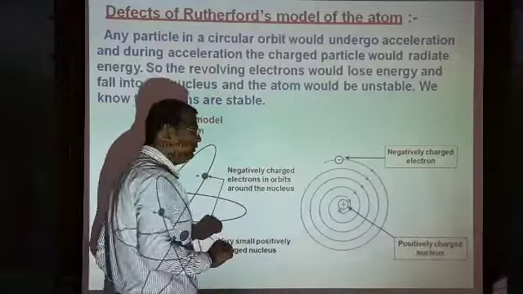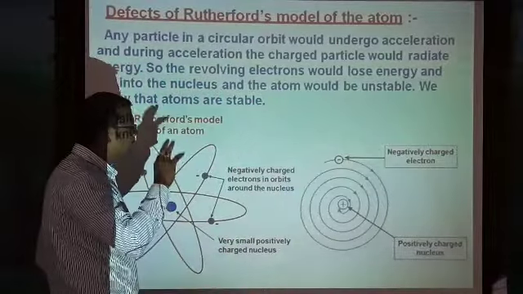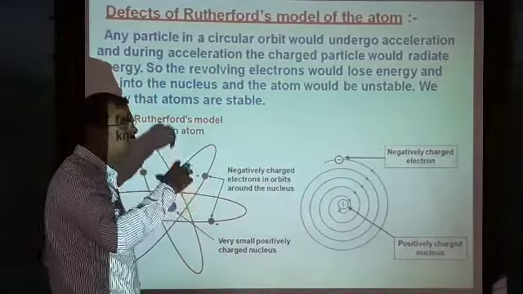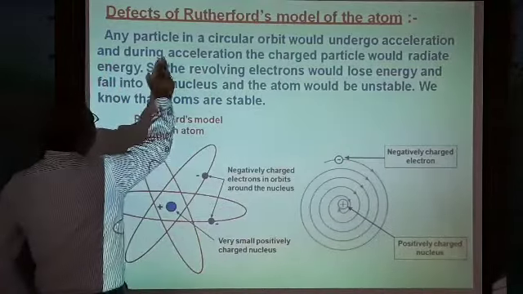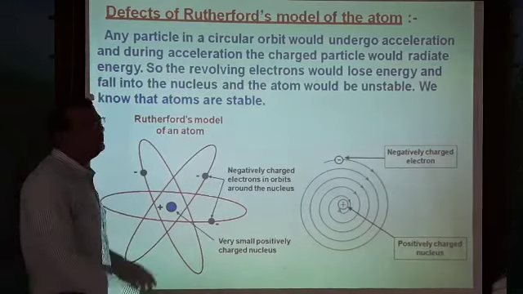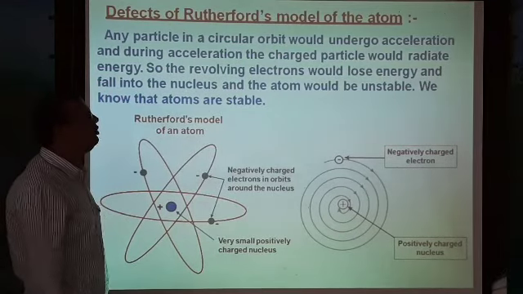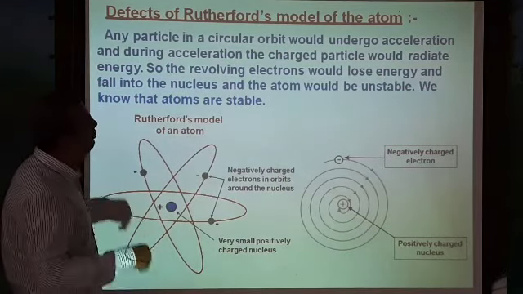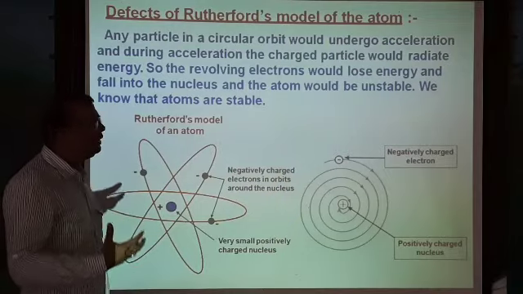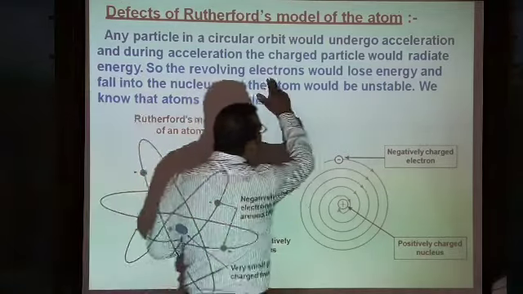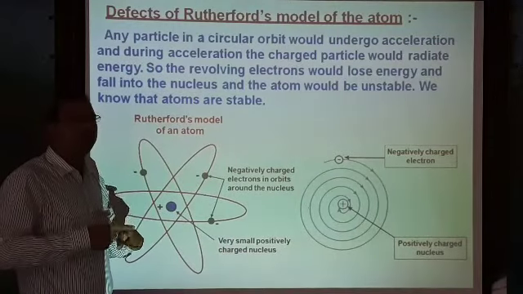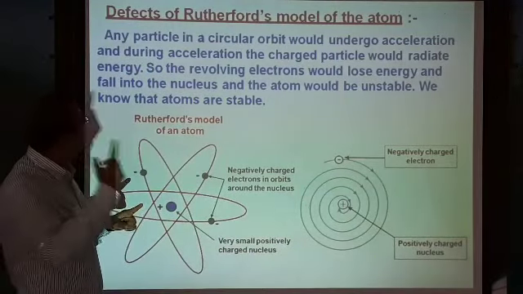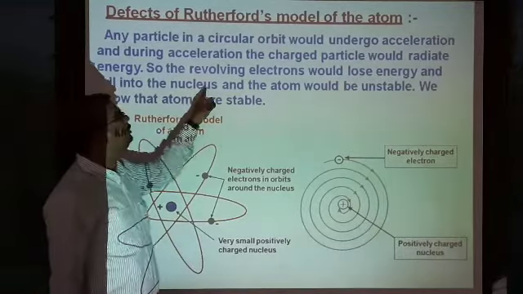What is the second postulate? When the electrons are continuously rotating, they undergo acceleration. So what happens when they are continuously rotating? They lose energy. When they lose energy, they fall into the nucleus.